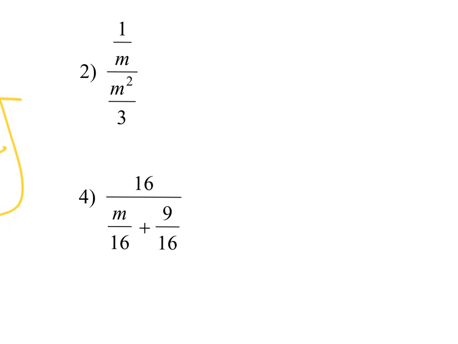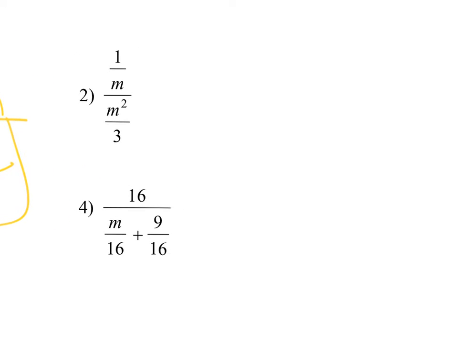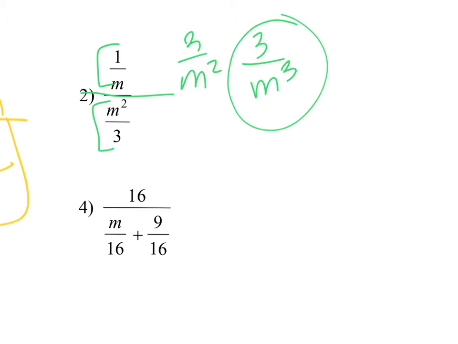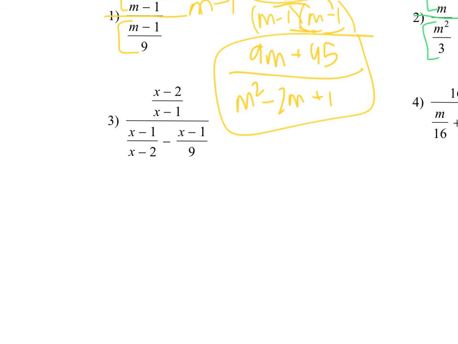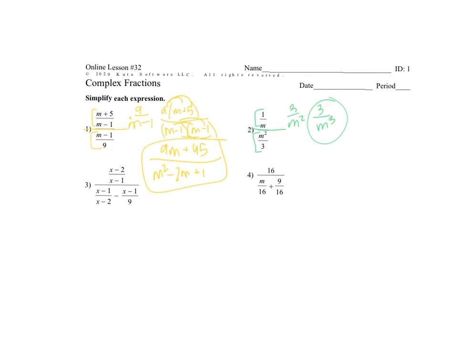Okay, number 2, I see this fraction, this fraction and this fraction. That's my big fraction. And I'm going to do 3 over m squared. And again, nothing cancels, so I'm just going to multiply across. So 3 over m cubed as your answer. Okay, number 3. Let me erase real fast.